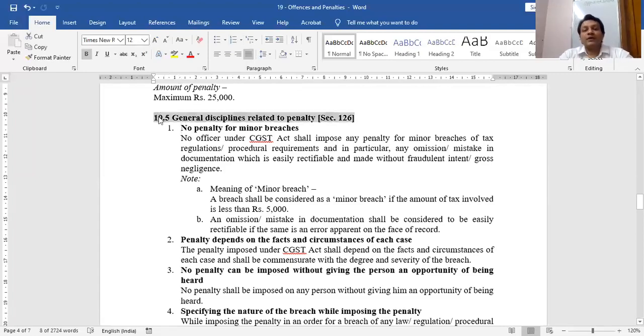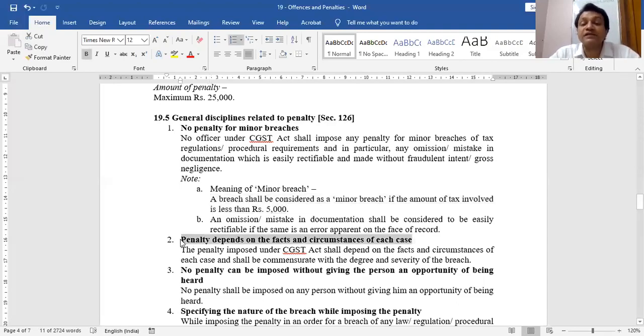Since GST was a new topic, the government thought that initially it is not good to impose penalty for minor breaches because people would take some time to be familiar with this law. So while framing the sections of penalty, the government introduced section 126 also. And the government said that while framing any penalty, the officer has to consider the following points. No penalty for minor breaches. For small breaches, penalty should not be there. Then the question arises, what do you mean by minor breach? A breach is minor if the amount of tax involved is less than 5,000. It is a minor breach, penalty should not be imposed.